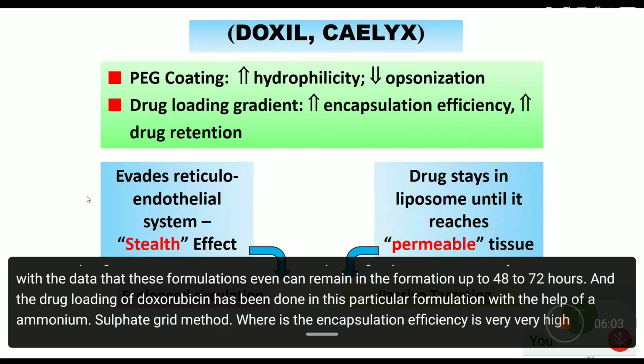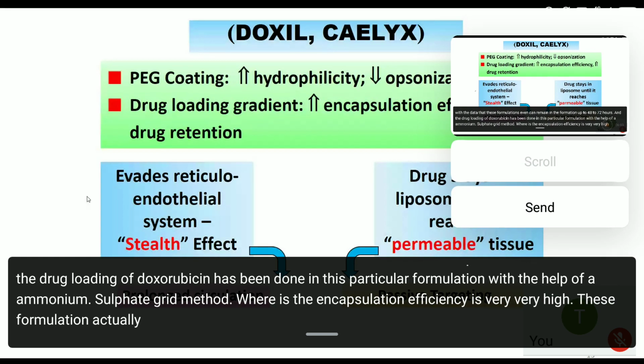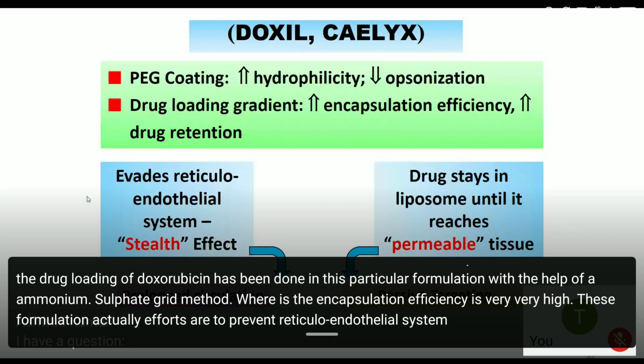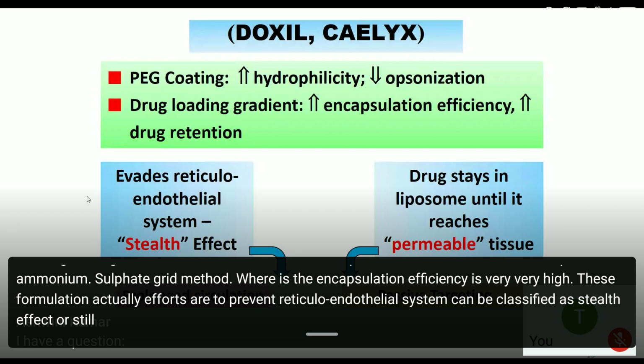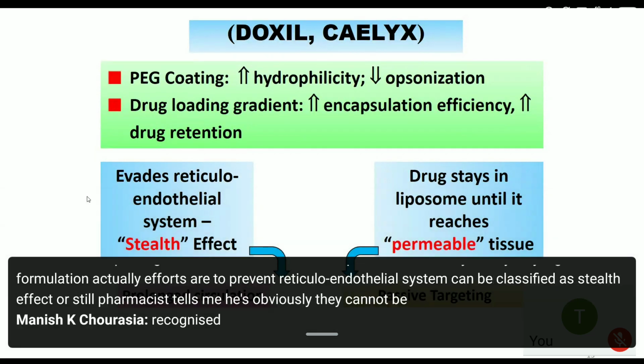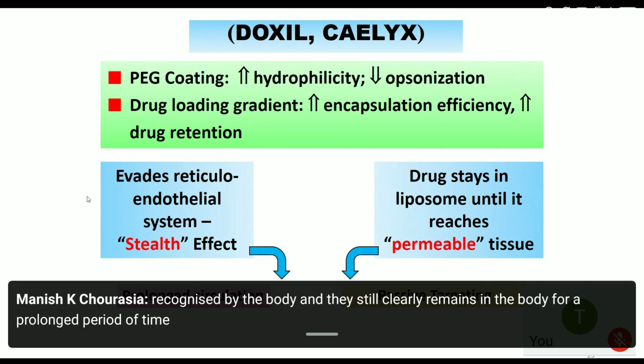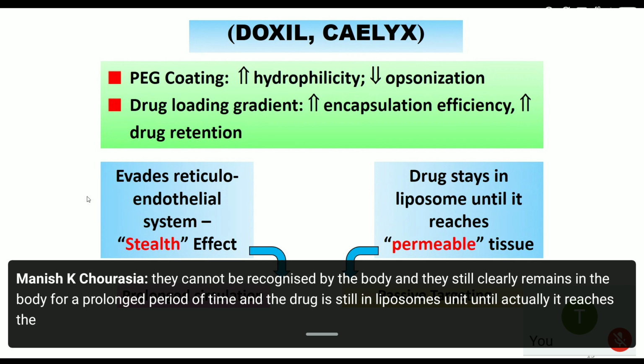These formulations evade the reticuloendothelial system and are classified as stealth formulations. Stealth means they cannot be recognized by the body, and they stealthily remain in the body for a prolonged period of time. The drug stays in the liposomes until it reaches the tumor tissues, so that premature release of the drug in the systemic circulation is very low.